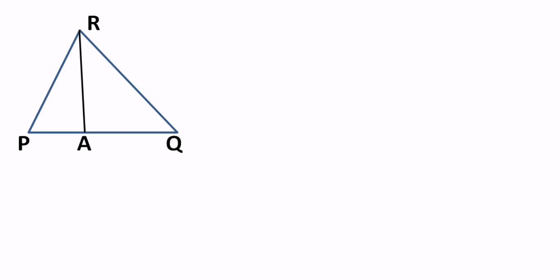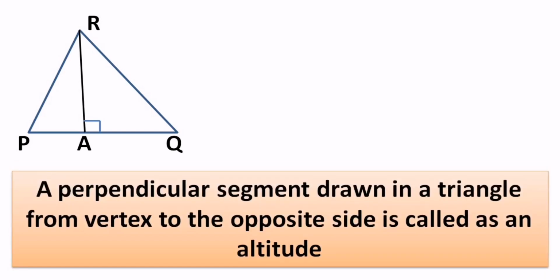If that segment touches the opposite side at 90 degrees, only then is RA called an altitude. In simple words, an altitude is a perpendicular segment drawn in a triangle from a vertex to the opposite side. So what is the condition? That segment should be perpendicular, that means it should make a 90 degree angle. Only then is that segment called an altitude.